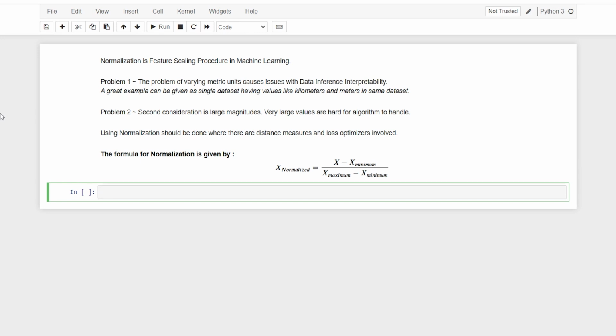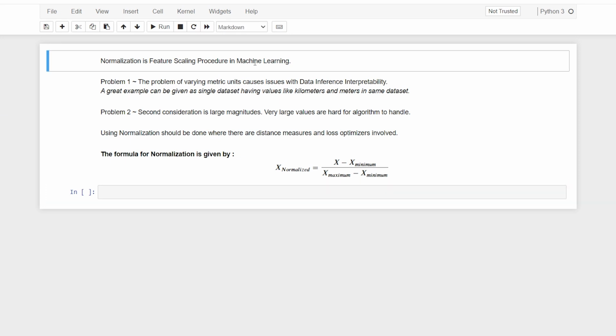You try to avoid anything that is very large in number, because some machine learning algorithms work particularly well with data points which are very near to each other. So we want to avoid the higher variation between the data values. Normalization is a feature scaling procedure in ML.